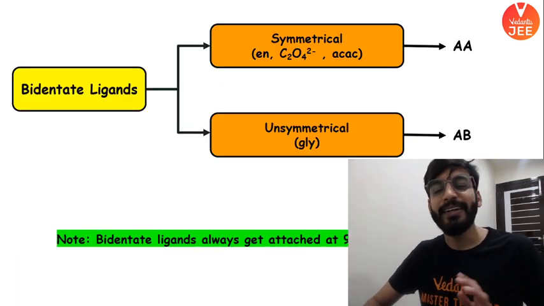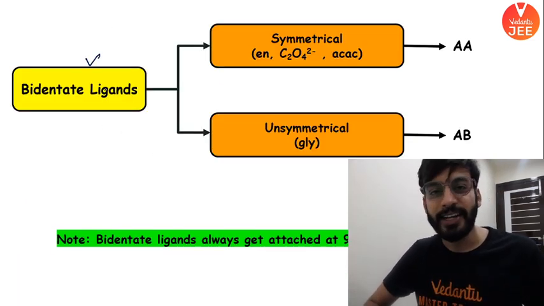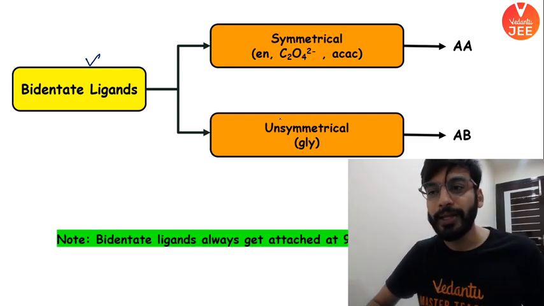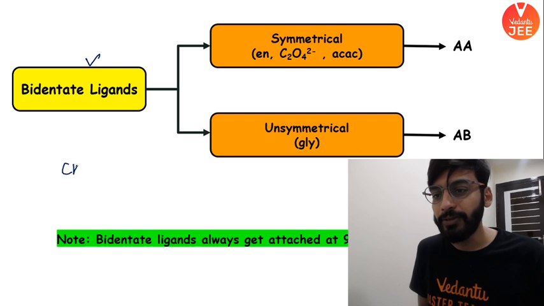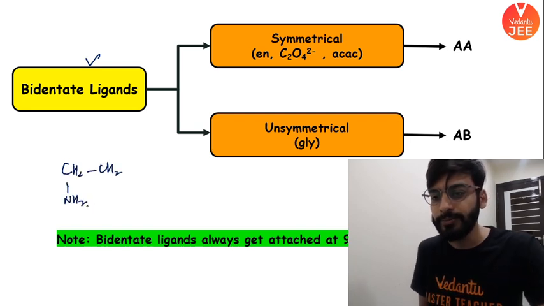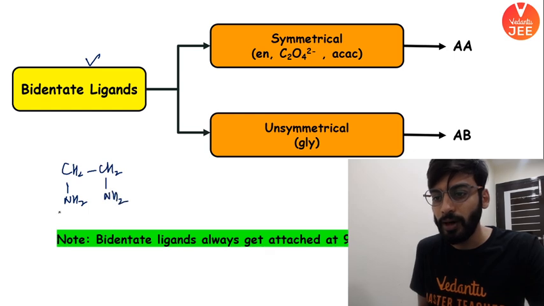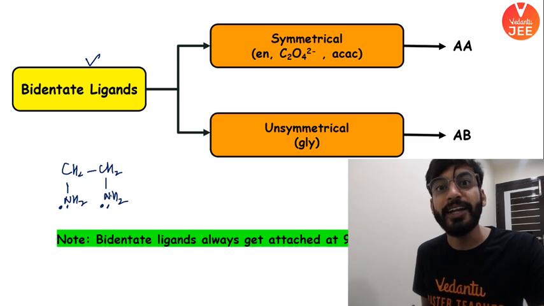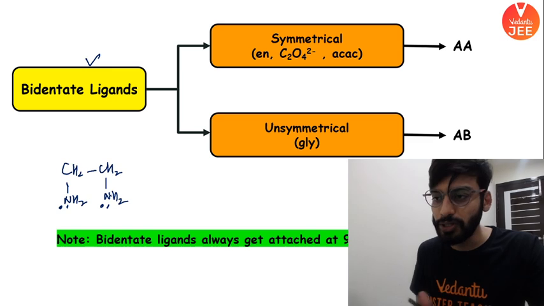Okay? Bidentate ligands are of two categories, right? Symmetrical, unsymmetrical. Symmetrical, what do I mean by that? For example, ethylene diamine, if I talk about ethylene diamine, your favorite, right? Beta, in ethylene diamine, you see there are two donor atoms, both the donor atoms are identical, right? They are of same nature. Nitrogen is the donor atom.